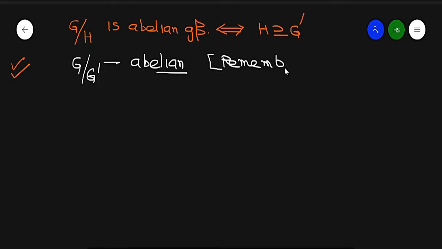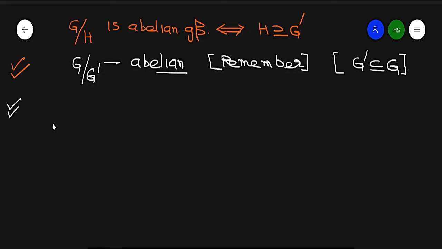Remember this result. Why? Because G dash is a subgroup of G. So in this way, G dash is a part of G. In this case, G by G dash is abelian. So this is a very important result.